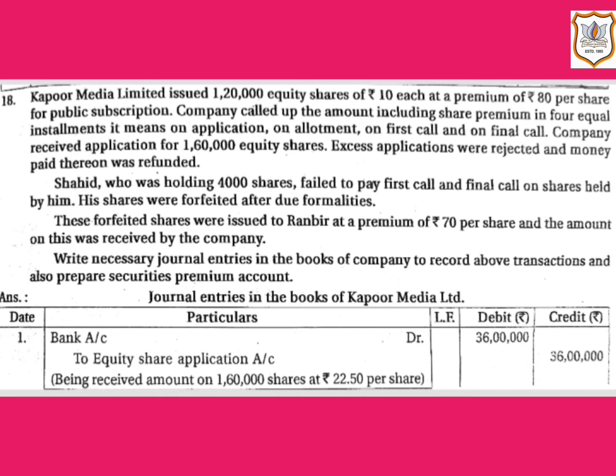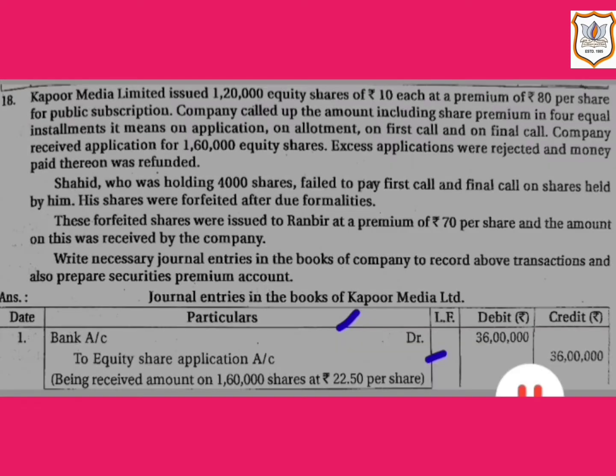Here bank account will be debited and equity share application account will be credited. The company received application for 1,60,000 equity shares. So here the company will get application money, that is rupees 36 lakh, that is 1,60,000 shares multiplied by 22.5. So bank account will be debited by rupees 36 lakh and equity share application account will be credited by rupees 36 lakh.